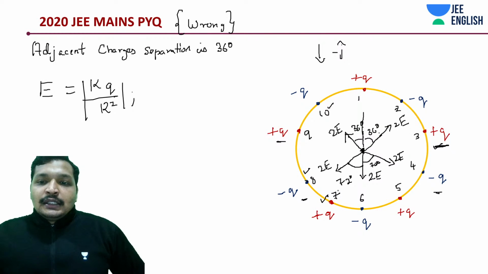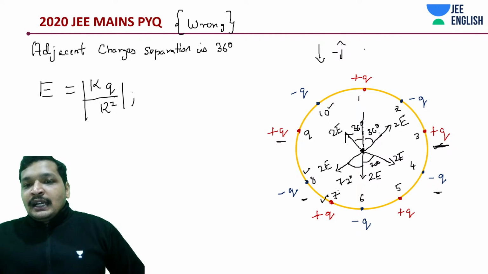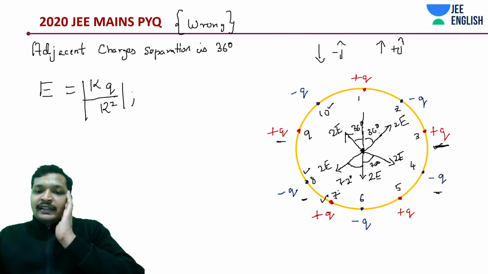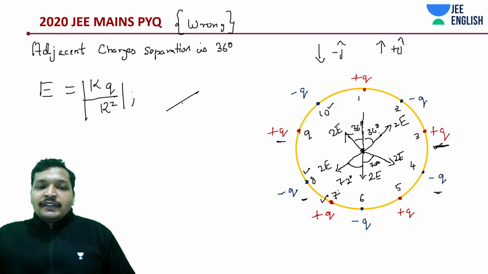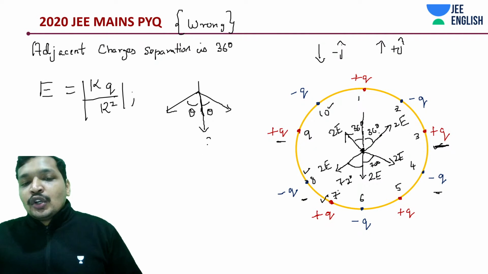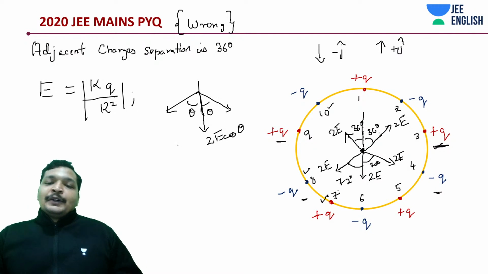If I take the downward direction to be minus j and the upward direction to be plus j, because why am I doing this? Because this 72 degrees, 72 degrees, I can straight away say these two will add up, so this is theta, theta. Fields are like this. Then what is the net field? It's going to be in the downward direction, which is going to be 2e cos theta, depending upon the theta.